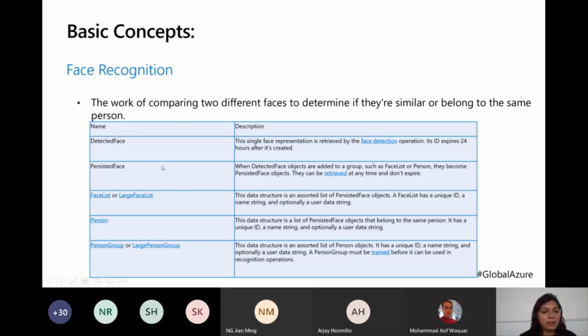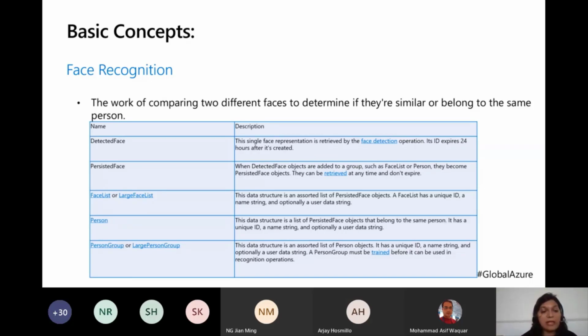If you're using the API or the SDK or the Azure Cognitive Services libraries, these are the data structures we will be working with: a detected face, a persisted face, and a face list or a large face list. A large face list is a list meant for having more members added to the collection so that it can efficiently iterate through all of them.